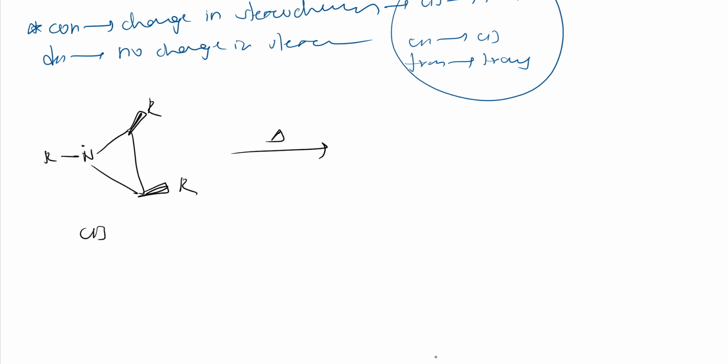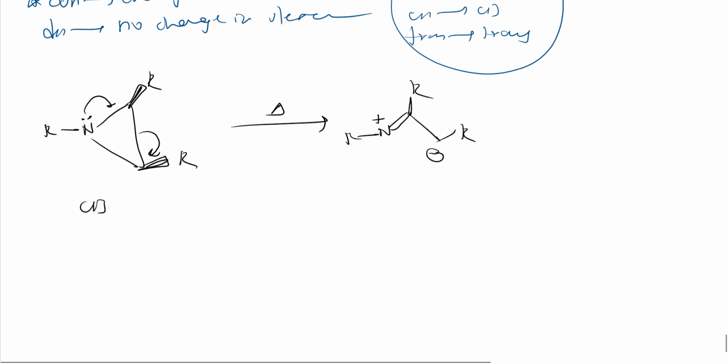It has got a lone pair, right? This lone pair comes on here, and this electron density breaks and carbon gets negative charge. So what happens here? N=R double bond plus, and here R will be like this, and here R inside, and this got negative charge, right? This thing you understood, right? So how is it like? It is like a 1,3-dipolar system.